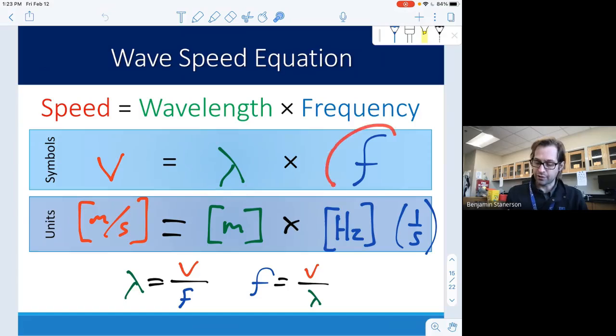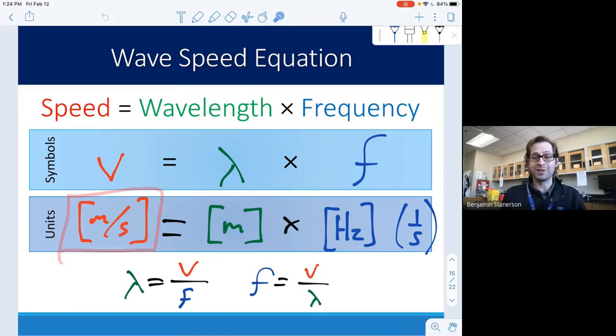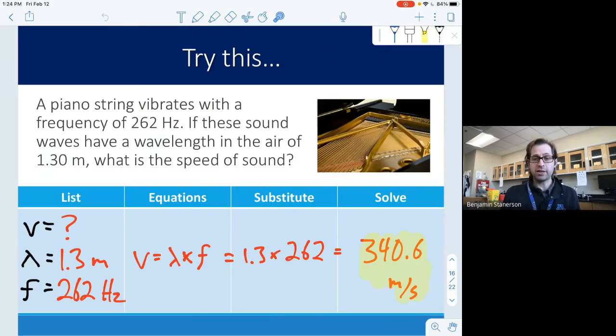is equal to the wavelength, so there's our lambda, times our frequency. And frequency is measured in a unit called a hertz, which is measured in 1 over seconds. Okay, so it's a special unit just for frequency. All right, so if we need to rearrange the equation, we sure can, but our unit for velocity will be meters per second, just like we have been using in the past. All right, so here's how these problems work out.